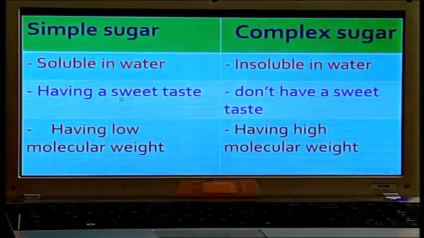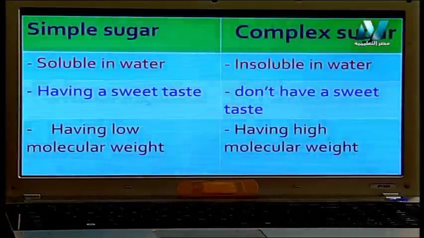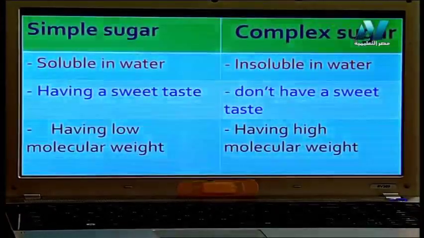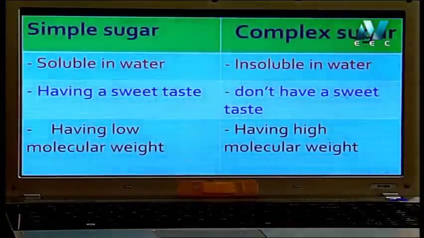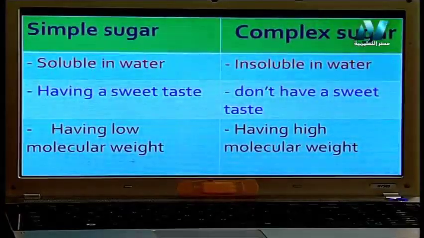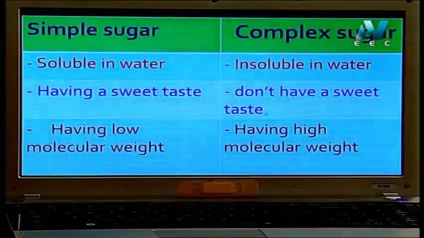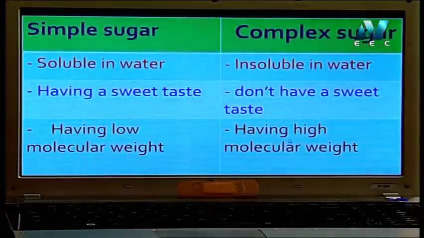What about the tastes? Simple sugar has a sweet taste, but complex sugar doesn't have a sweet taste. Simple sugar has low molecular weight because it consists of just 1 molecule or 2, but complex sugar has high molecular weight.